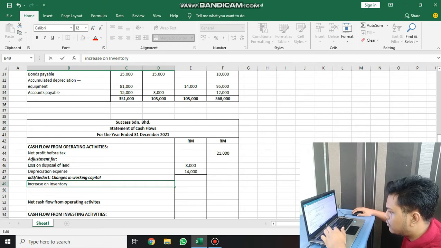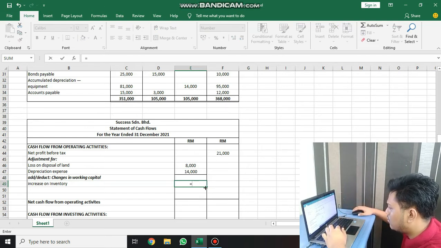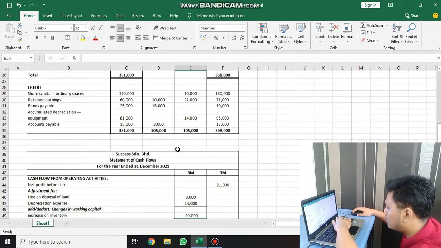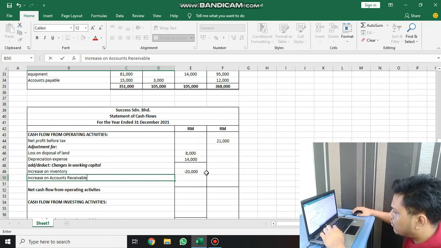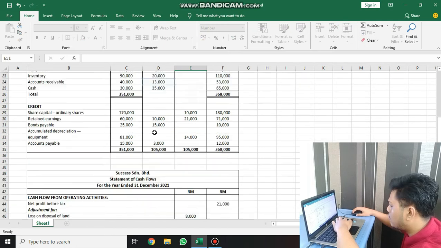So in this case we need to deduct 20,000 for inventory, and then the increase on account receivable, same goes, we need to deduct 13,000.